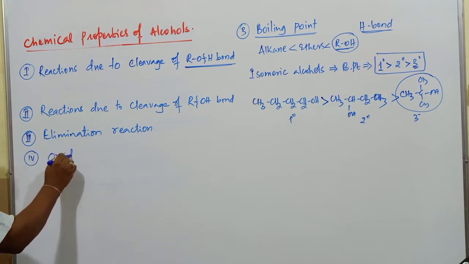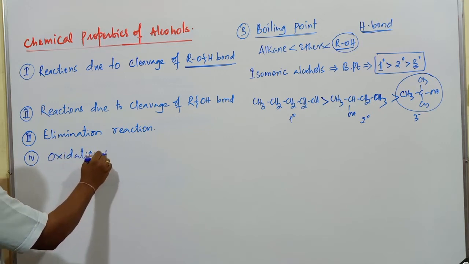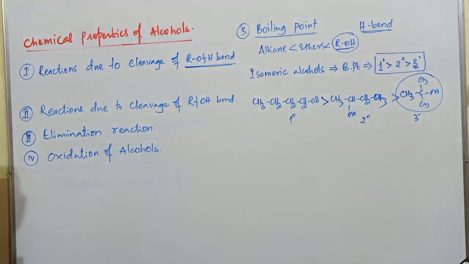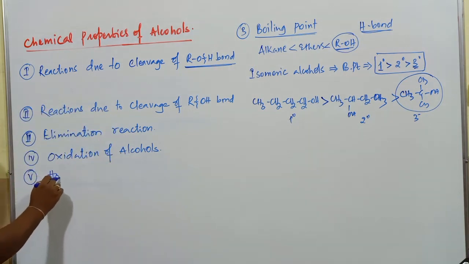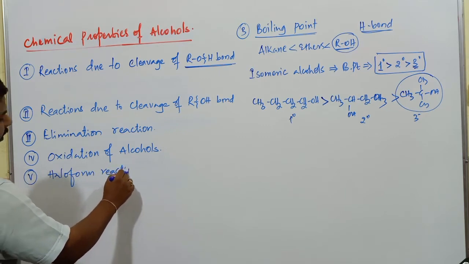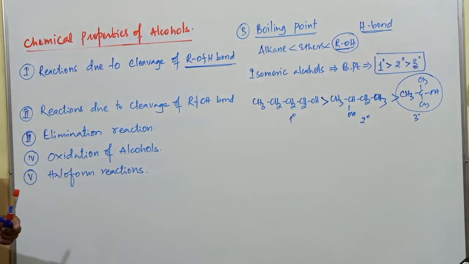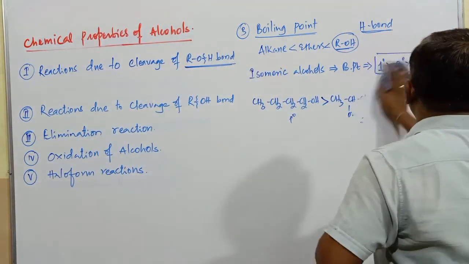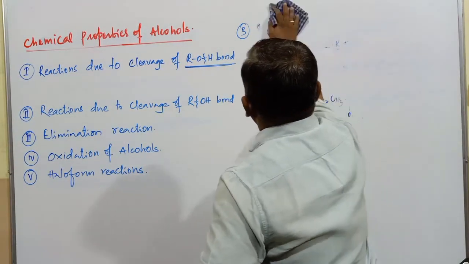Next one is going to be oxidation reactions. Oxidation of alcohols. What are the products obtained by the oxidation of alcohols? In the previous class we have discussed about alcohols. When they are oxidized, they form aldehyde or ketone, which on further oxidation gives what? Carboxylic acids. And next one we have to concentrate on haloform reactions.